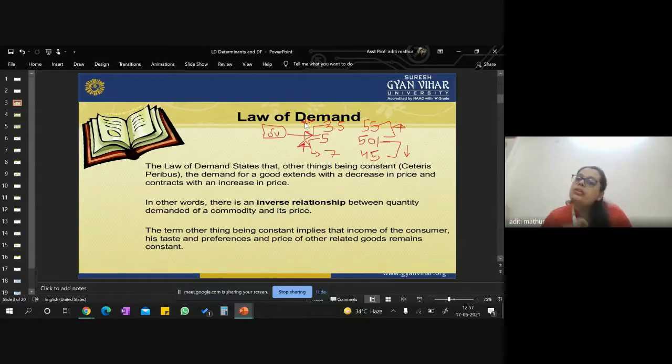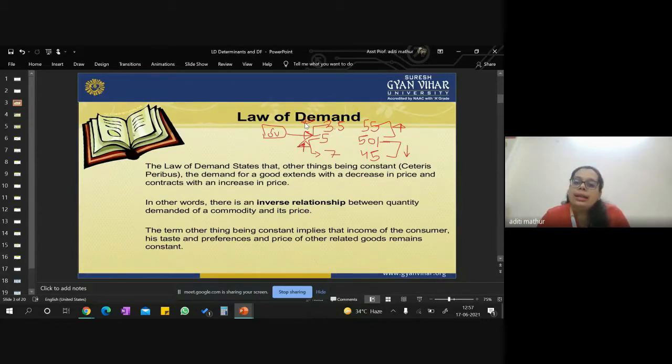So this is an inverse relationship. Why? Because there are two variables. One is the quantity demanded and the other one is your price. When your quantity demanded is affected by the price, and when you study both, you come to know that in law of demand this relationship is an inverse relationship. Why? Because if one increases, the other decreases, and if one is decreasing, the other will automatically increase, right?